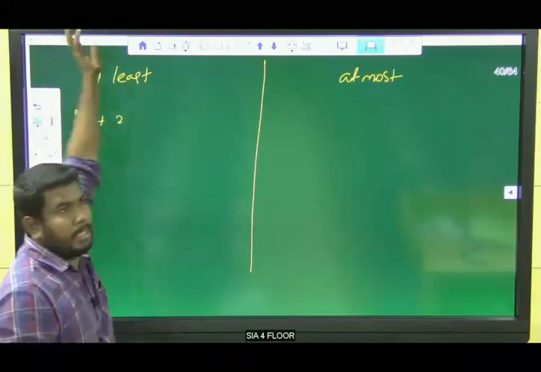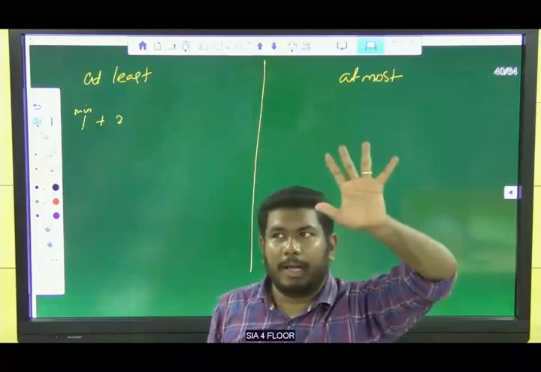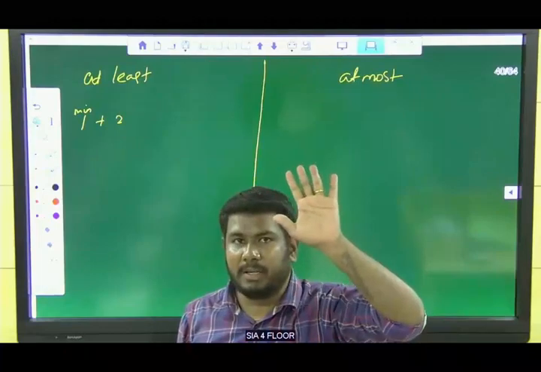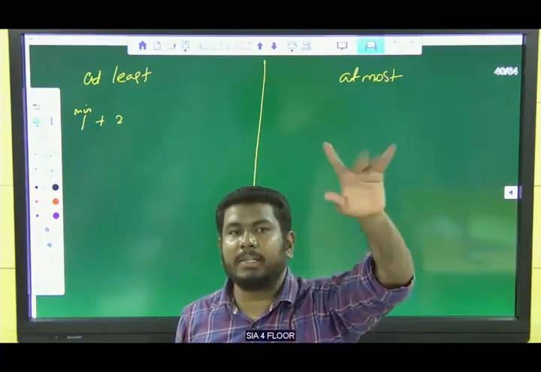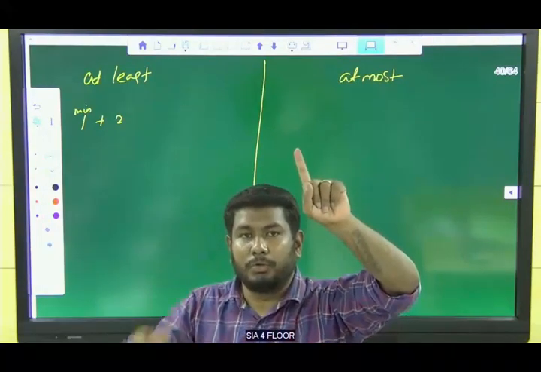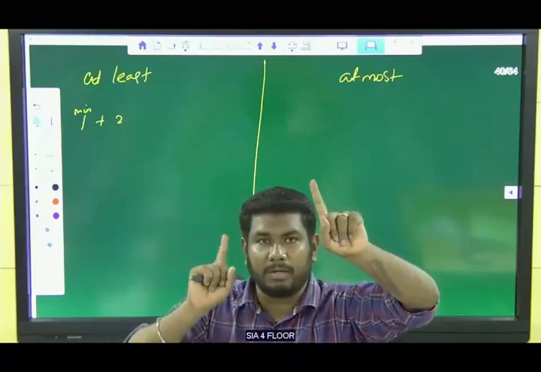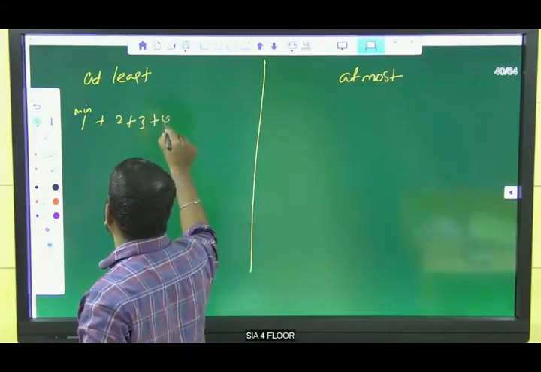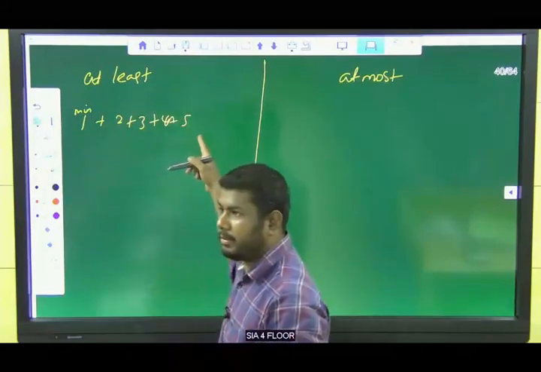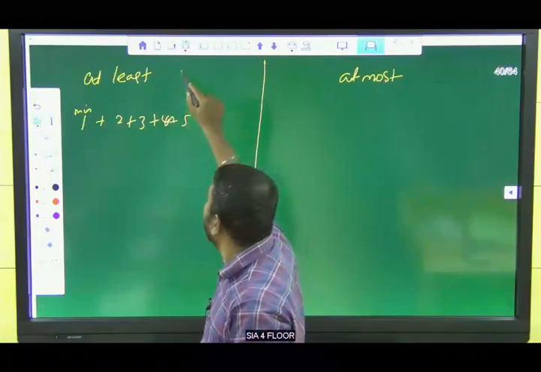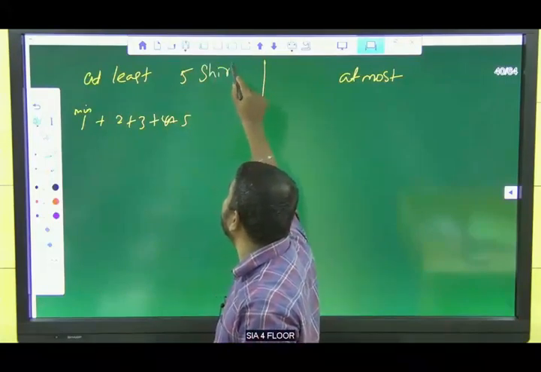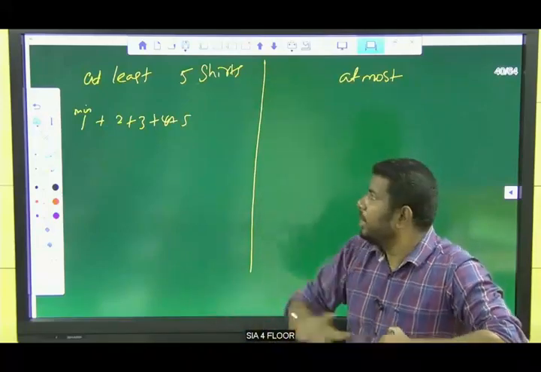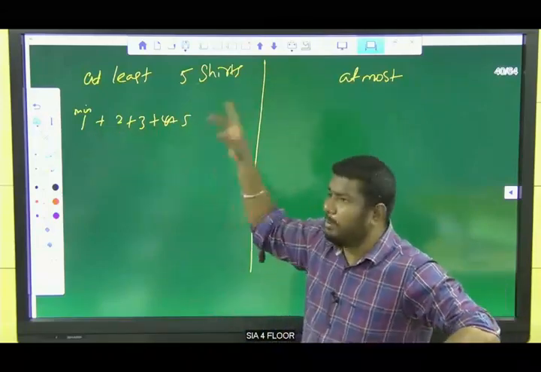For example, if there are 5 shirts and I say you should take at least one shirt, you should definitely take a minimum of one shirt, maximum up to 5. You can take a minimum of 1 or a maximum up to 5. That is what at least refers to.